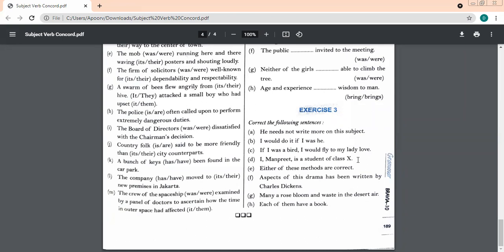The crew of the spaceship was examined by a panel of doctors to ascertain how the time in outer space had affected them.